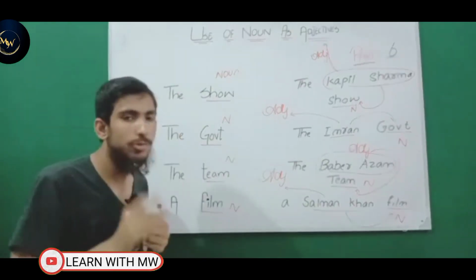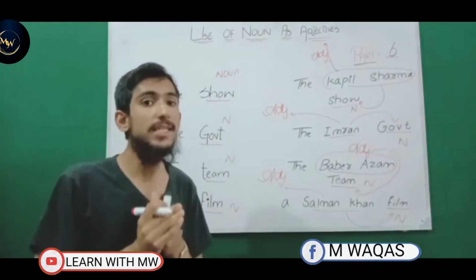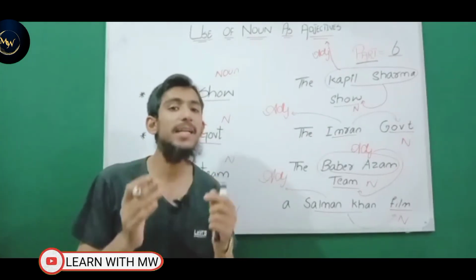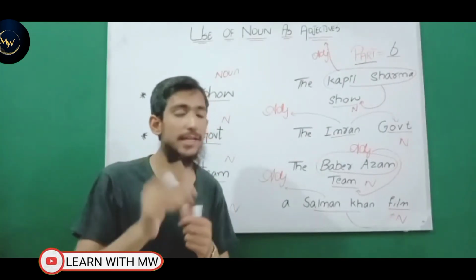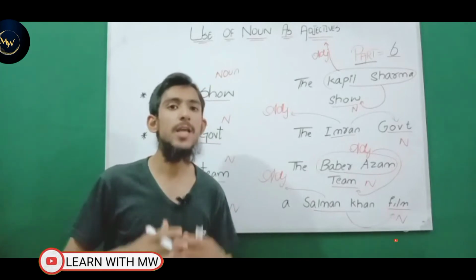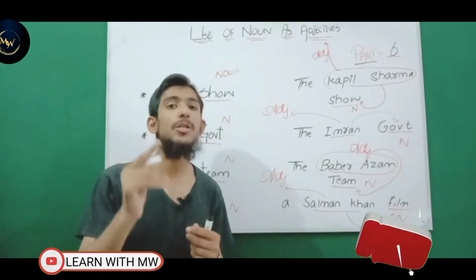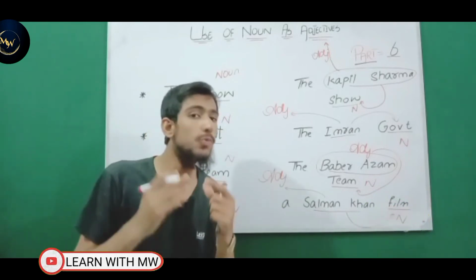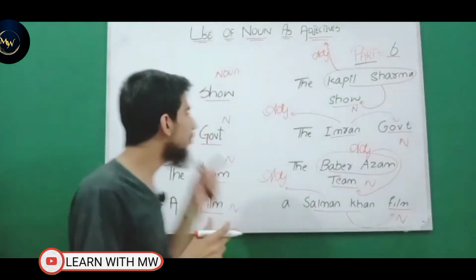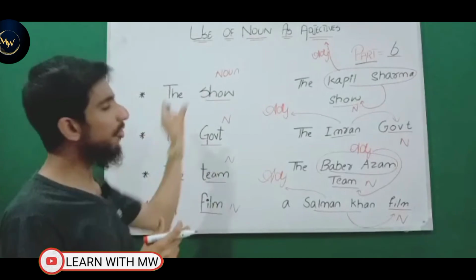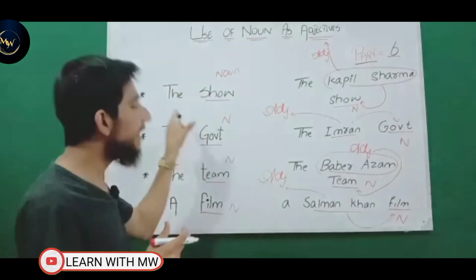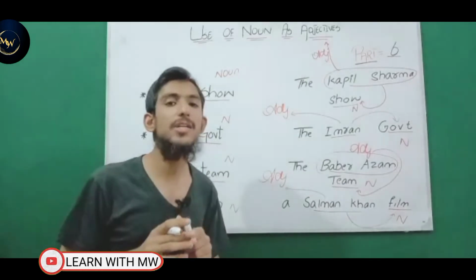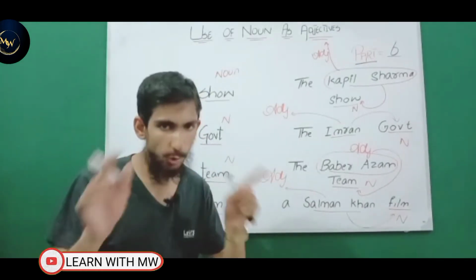One more thing to remember, viewers: in part 2 we discussed that an article is basically an adjective. In the upcoming series of articles we will discuss that articles usually do not come with a proper noun. They usually come with a common noun. So now, through examples, I will give you a short intro to that concept: the articles the, a, and an, indefinite and definite, usually come with the common noun, not with the proper noun.